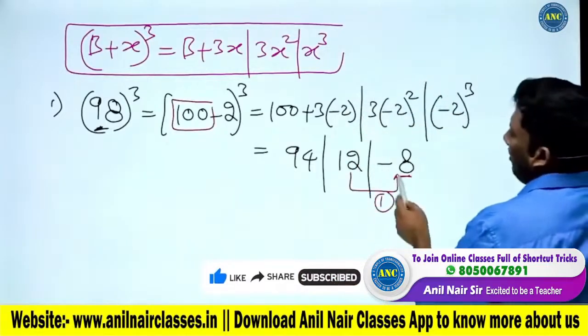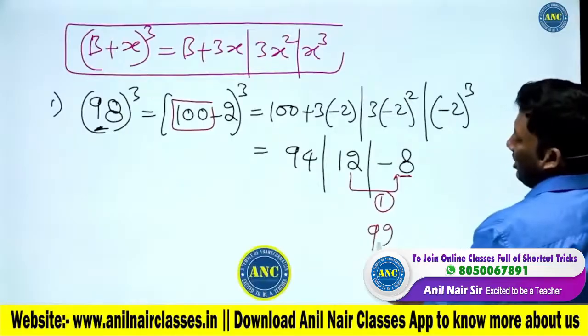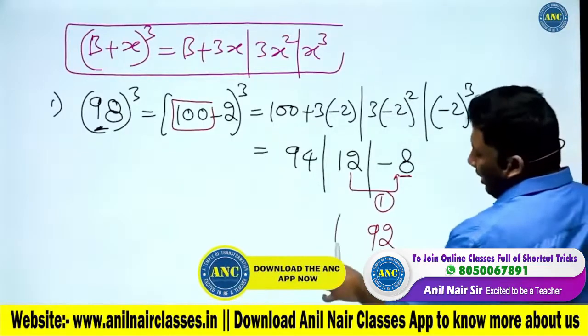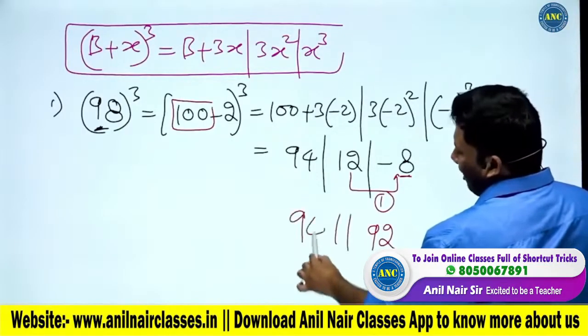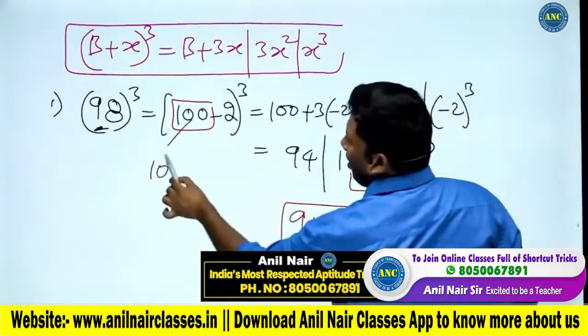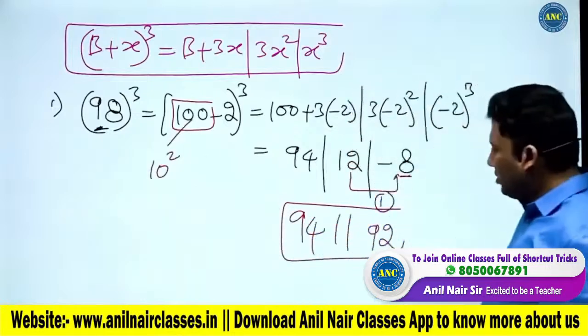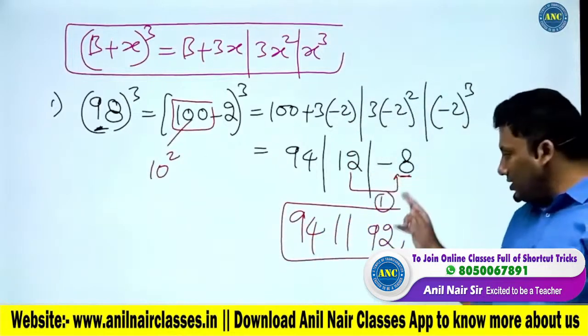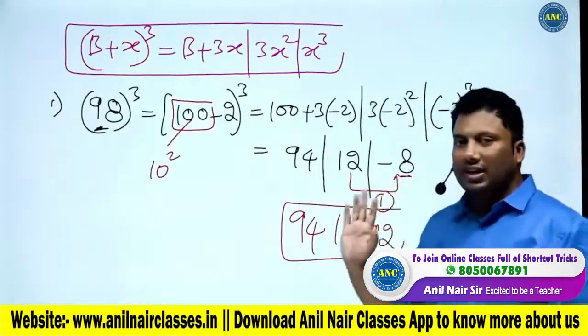So the value will become 100. 100 minus 8, 92. 12, 1 is taken out, 11. And it is 941192. 100 is 10 square, so last two places, 2 digits.